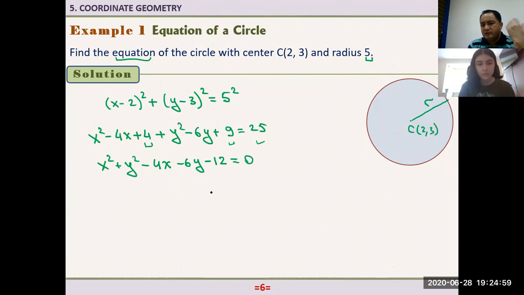If you're going to take, for example, the IGCSE exam, or SAT in the US, or A level or AS level in the UK system, when they ask a question, at the end of the question they also mention, for example, leave your answer in this form, or leave your answer correct to 2 decimal places. So according to the nature of the question, you write your answer. That is also an answer.